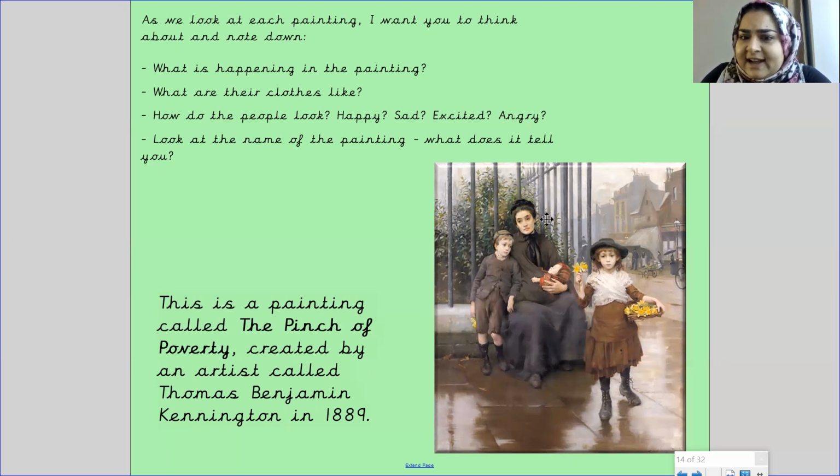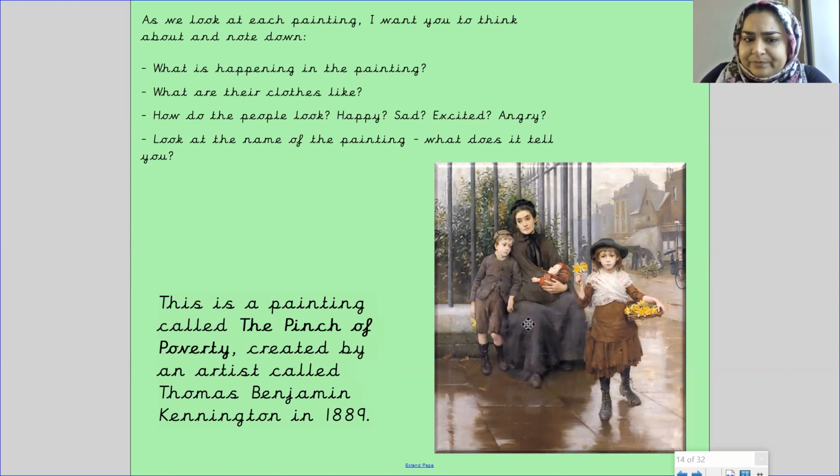It looks like you've got a little town park and they're sat near the railings. You can tell that it's a town because there's buildings at the back and people selling stuff, and also people. It looks very busy at the back. Okay, now the name of this painting is The Pinch of Poverty.